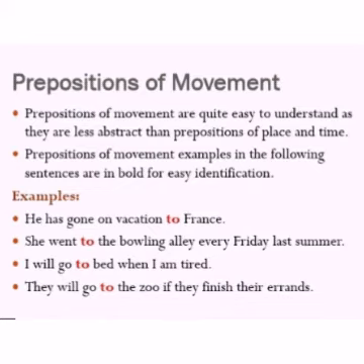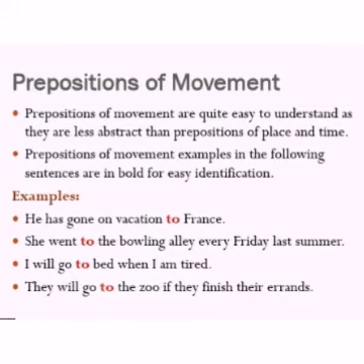Prepositions of movement, which is going towards somewhere. Movement means going from one place to another place, and these are prepositions used where you are beginning and where you are ending. So it is not static but a movement. For example, he has gone on vacation to France.